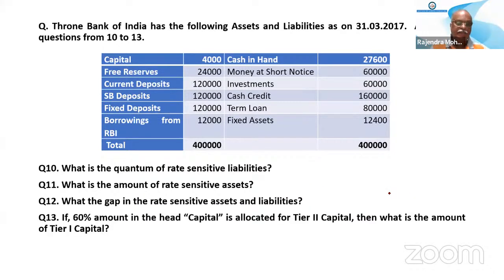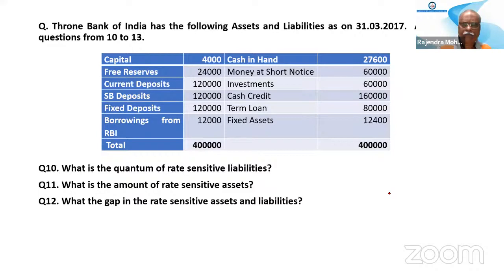Now the 13th question. One doubt, sir: what are the after effects of RSA being greater than RSL, positive gap and negative gap?